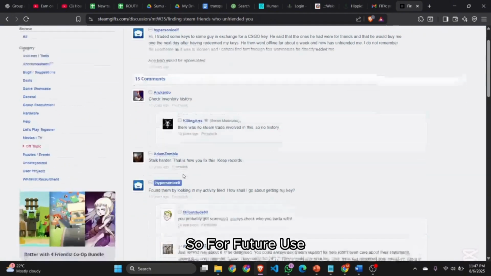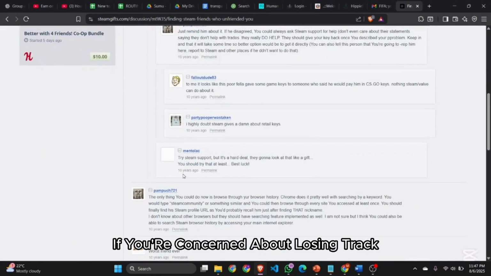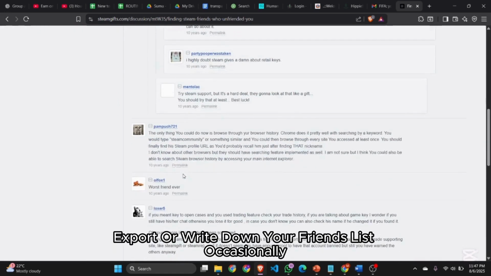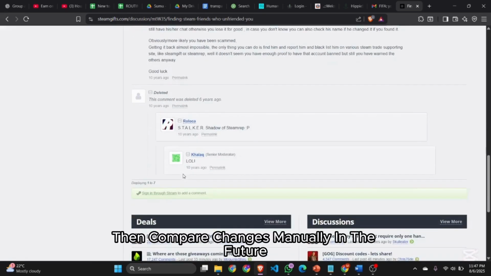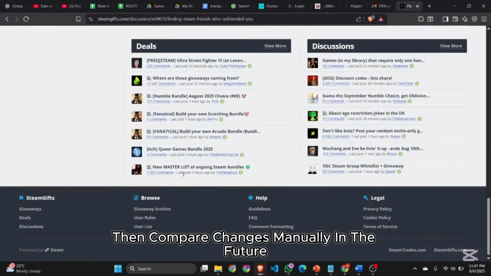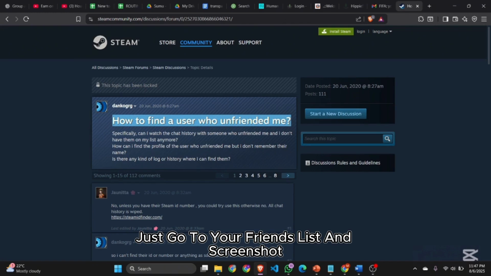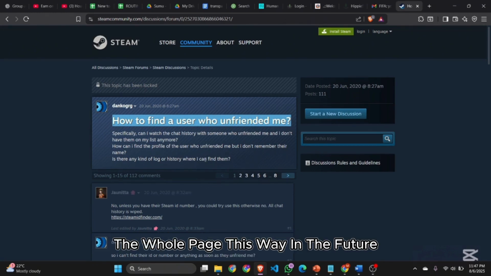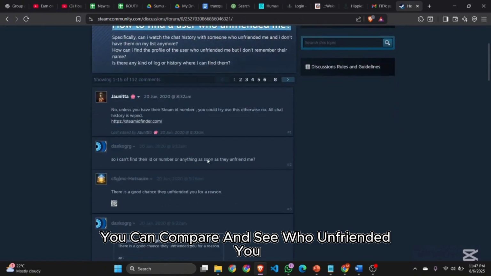So, for future use, what you can do is use a spreadsheet. If you are concerned about losing track, export or write down your friends list occasionally. Then compare changes manually in the future. Or even better, just go to your friends list and screenshot the whole page. This way, in the future, you can compare and see who unfriended you.